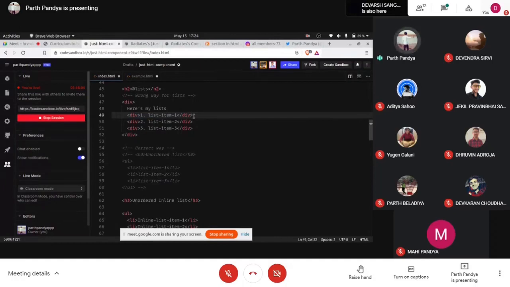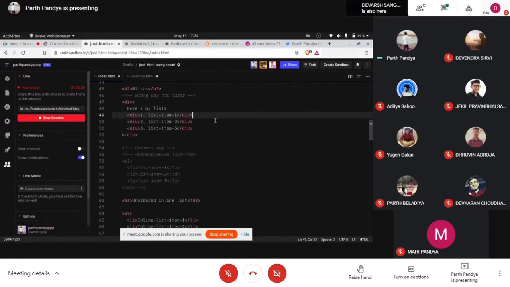Okay. So actually, I just forgot to tell you the concept of a block element and an inline element. So div is actually a block element. Whenever you define a div and again a div below that, they both will start with a new line.